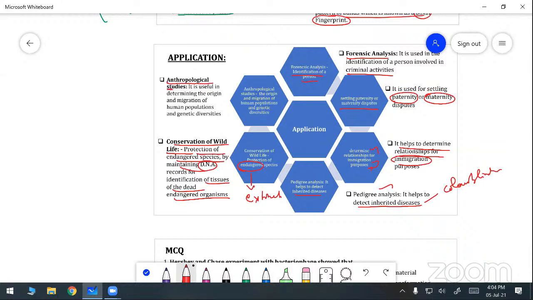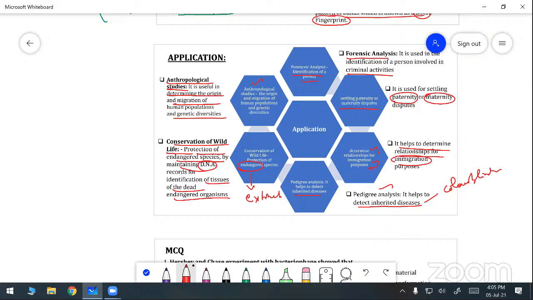Next one, anthropological studies. It is useful in determining the origin and migration of the human population and genetic diversities. That is known as anthropological studies. So in anthropological studies also we use DNA fingerprinting: the origin and migration of the human population and genetic diversities come under anthropological studies. These are the applications of DNA fingerprinting.